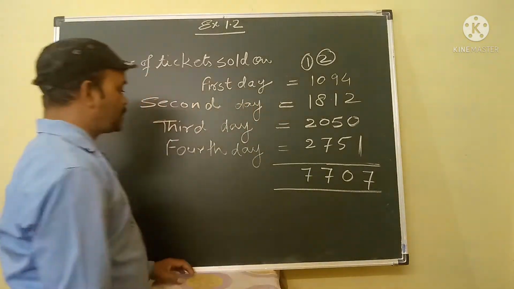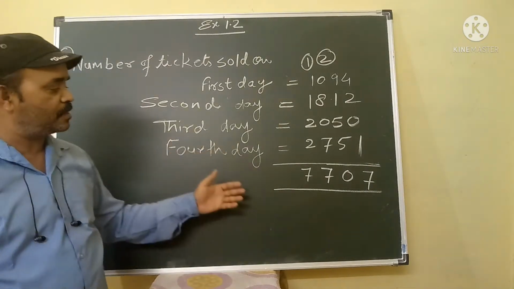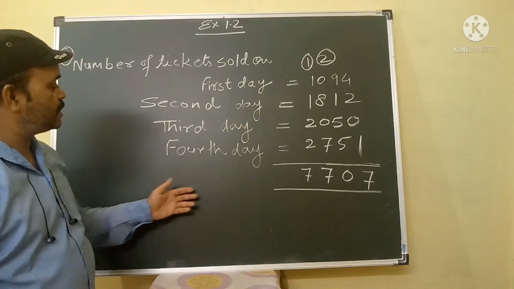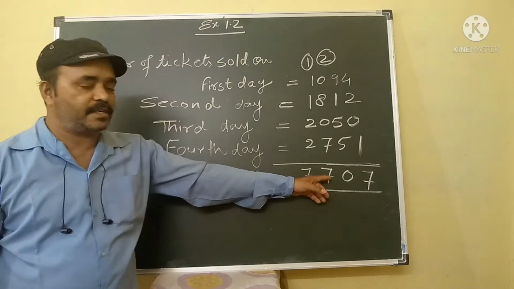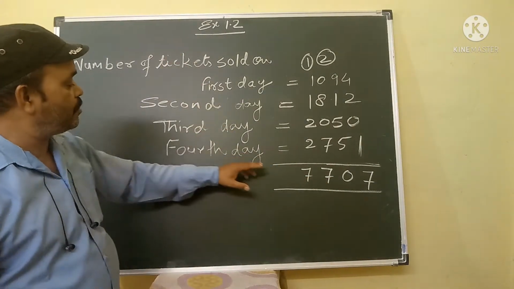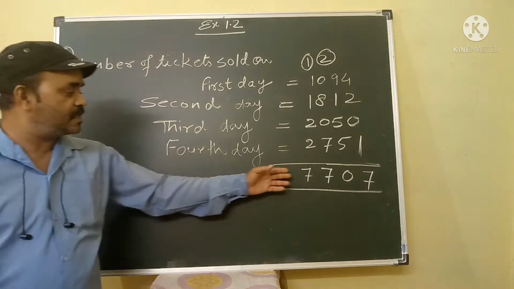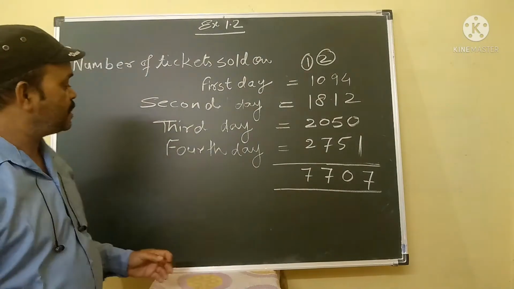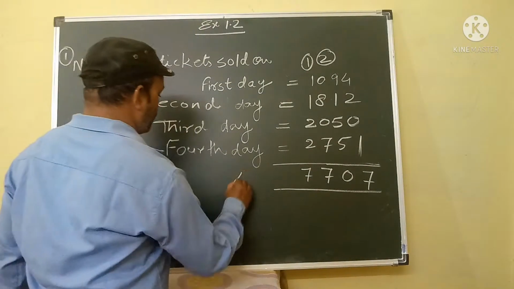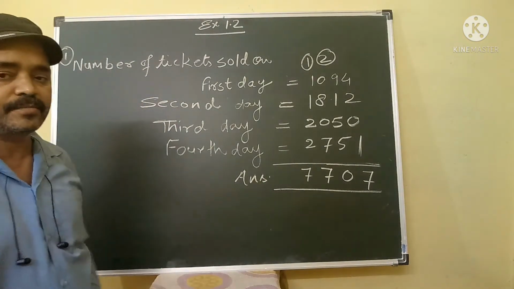The meaning is the total number of tickets on all the 4 days is 7707. The total number of tickets on all the 4 days is 7707. This is your required answer for the given question. Okay.